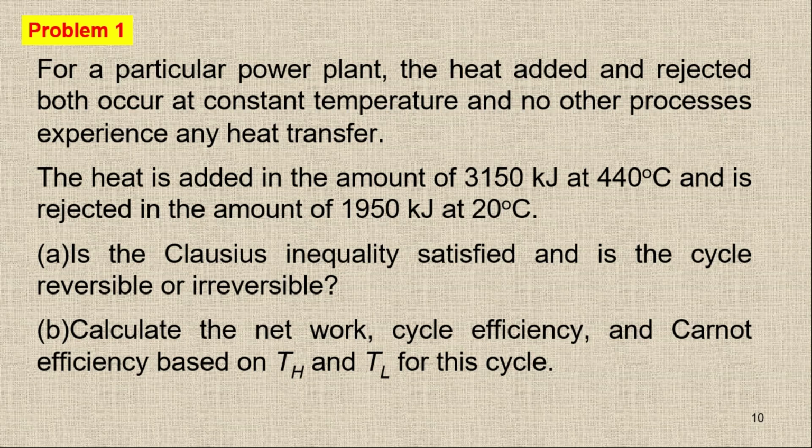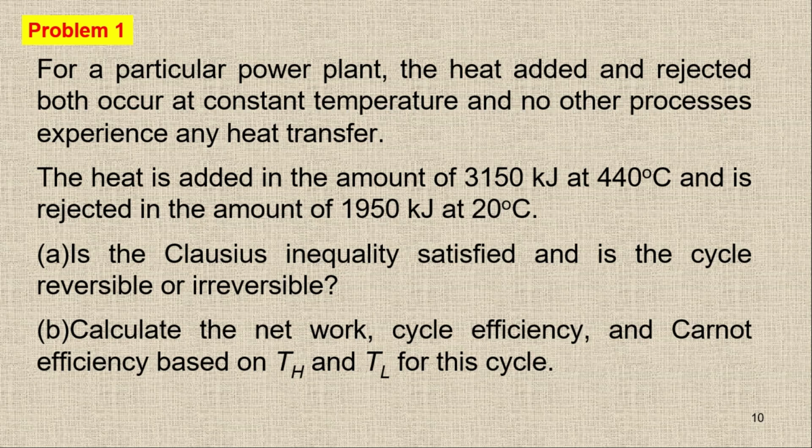So we have the amount of Q and the corresponding temperature for both cases. We have two parts. In part A: is the Clausius inequality satisfied, and is the cycle reversible or irreversible? In part B we have to calculate the net work, the cycle efficiency, and the Carnot efficiency based on TH and TL for this cycle.